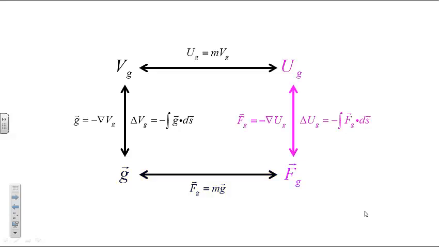Gravitational potential energy and gravitational force are related through differentiation and integration. This works because gravitational force is a conservative force. Please note that when integrating the gravitational force, we determine only a change in gravitational potential energy, not the absolute value of the gravitational potential energy. Gravitational potential and gravitational field are related through differentiation and integration. Please notice that when integrating the gravitational field, we determine only a change in gravitational potential, not the absolute value for the gravitational potential.